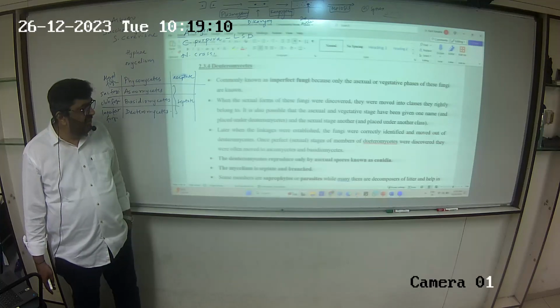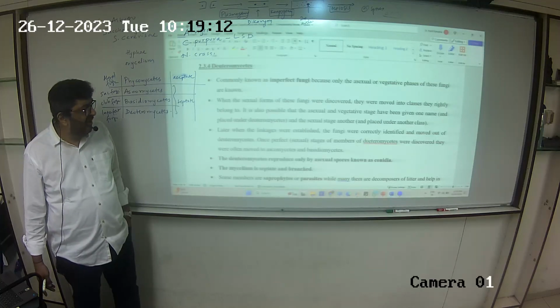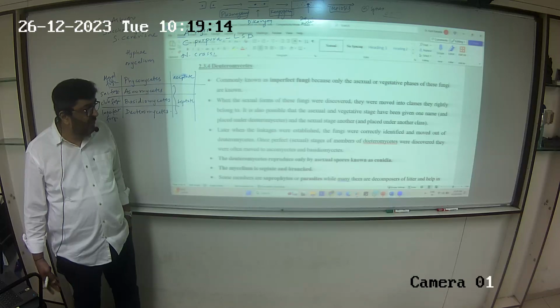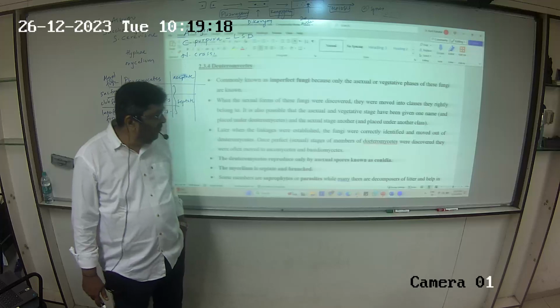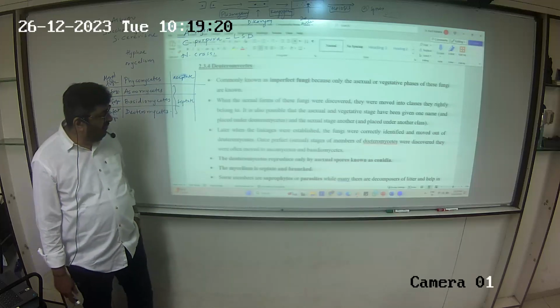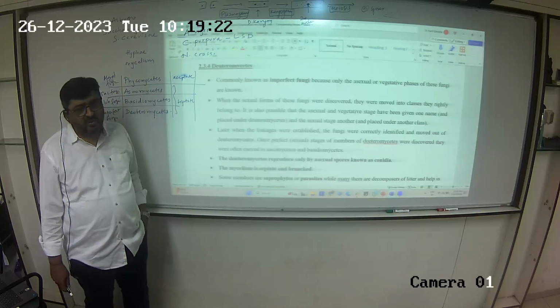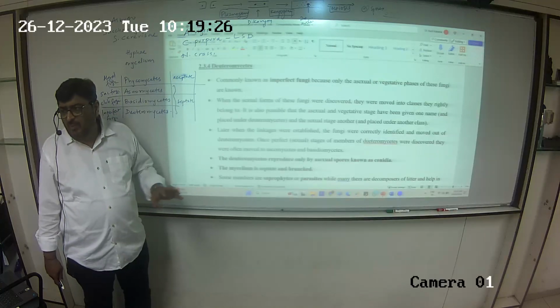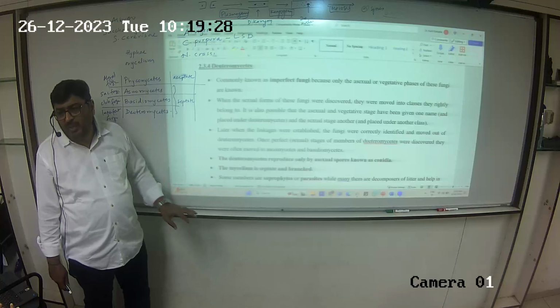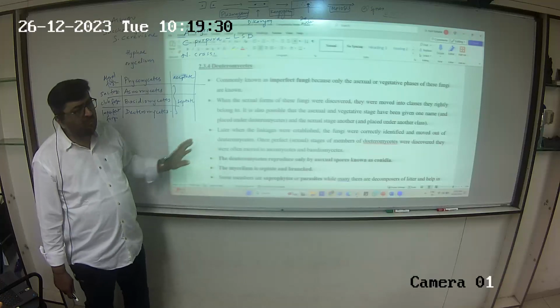Later, when linkages were established, fungi were correctly identified and moved out of Deuteromycetes. Once the perfect sexual stages were discovered, they were often moved to either Asco or Basidio. So till the cycle of a fungus is not established properly, it is kept under Deutero, and after that we will move it.